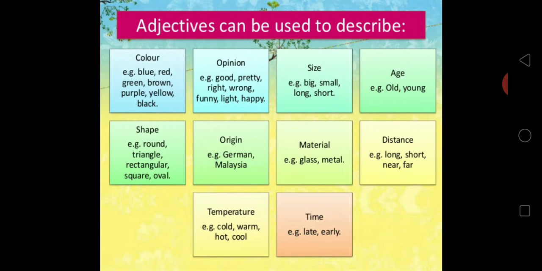Shape. Shape also we refer to, like round, triangle, rectangular. Origin, we talk about origin like German, Malaysian. Material, glass, metal, fabric. Distance, long, short, near, far. Then we talk about temperature, whether cold, warm, hot, or what it is. Then time. We all use these things to describe. We take help of adjectives.